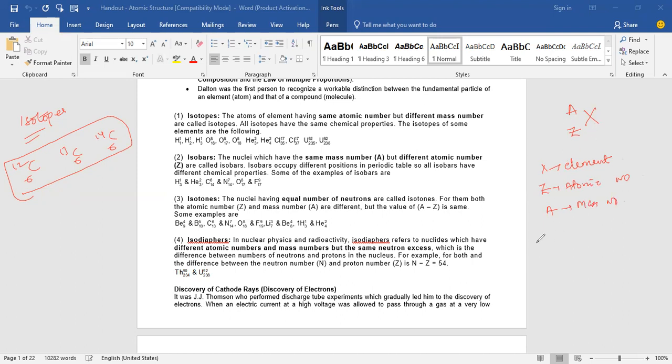Z is the number of electrons and protons in an element. And what is A then? A is the mass number, which is protons plus neutrons. Very good. So only in the case of isotopes, the neutron number will change. In this case, the neutrons are 6. In this case, the neutrons are 7. In this case, the neutrons are 8.